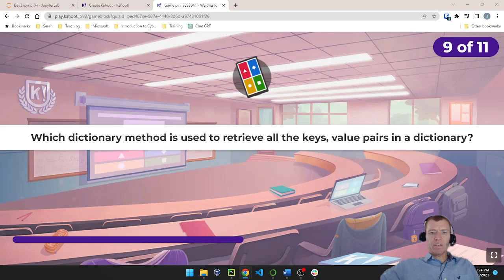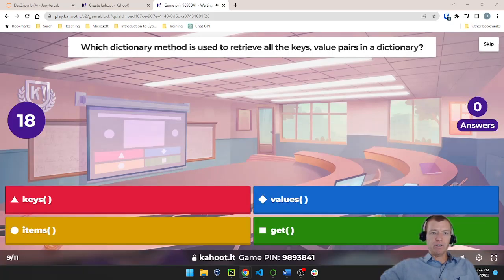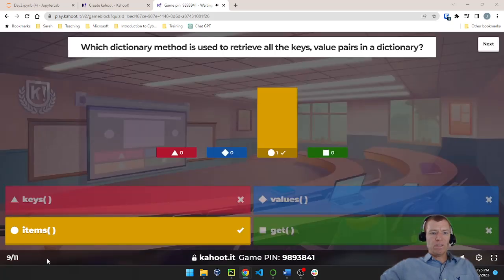Which dictionary method is used to retrieve all the key value pairs in a dictionary? So I'm getting both the key and value pair. Is that the keys, the values, items, or get? I want to get key value pairs. Which method do I call? We call the items method. This gives us back the key value pairs out of that dictionary.